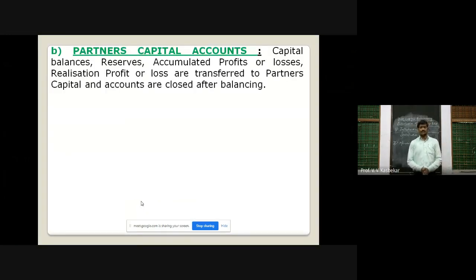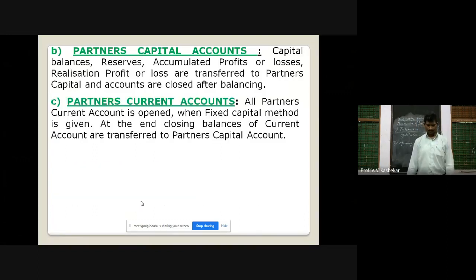Second account which we have to open is partners capital accounts. In capital accounts, capital balances, that means opening balances of capital, reserves, accumulated profits or losses, and realization profit or loss are transferred to partners capital account. And afterwards, balancing is made and all the balances are found out.